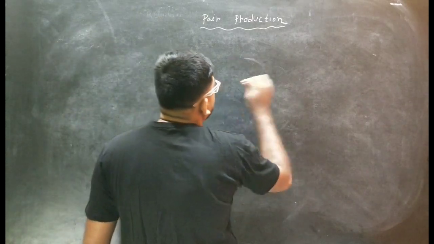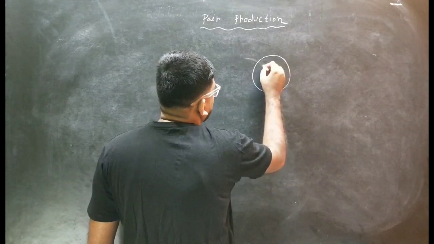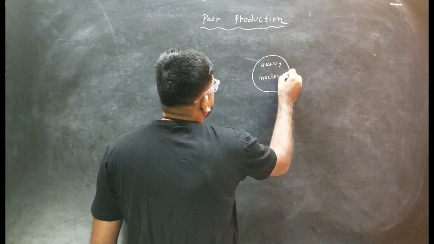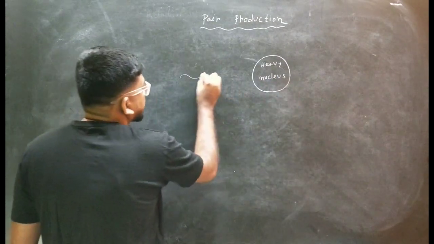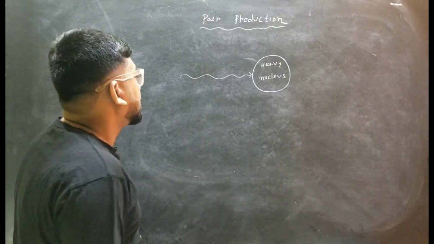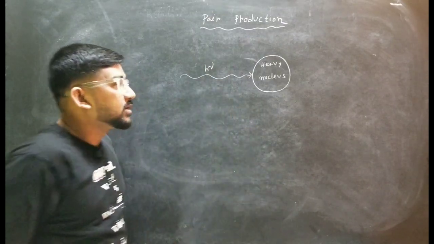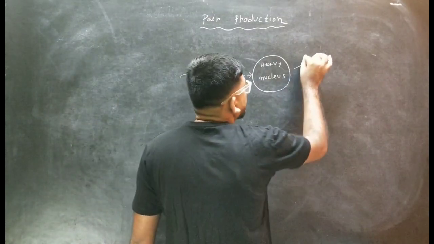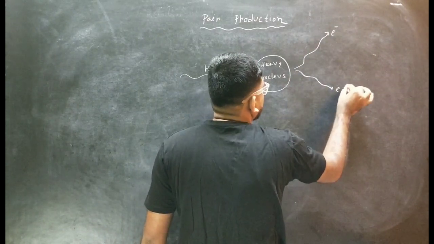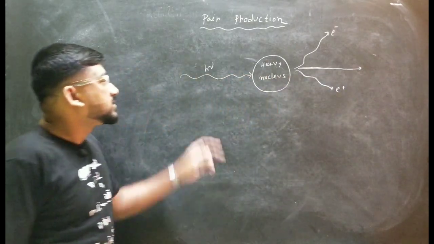Okay, so what is happening over here? Suppose we have an atomic nucleus, a heavy nucleus. An incident photon is falling on this heavy nucleus. Then it will absorb the energy, suppose the energy is h nu, and it will produce two particles, one is an electron and another is a positron. So this is the direction of the incident photon.